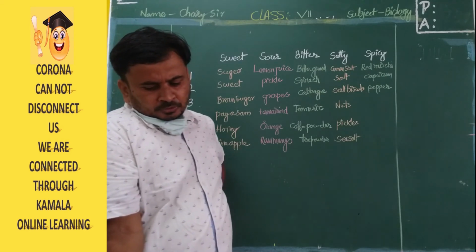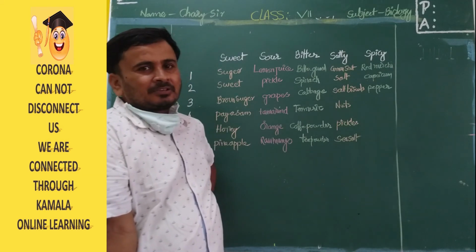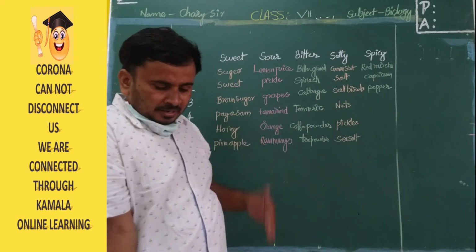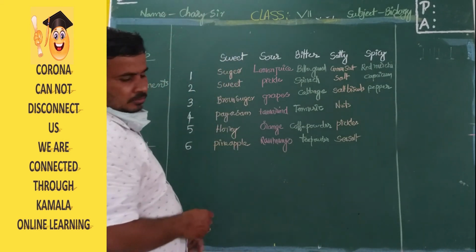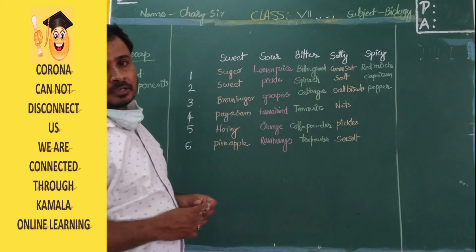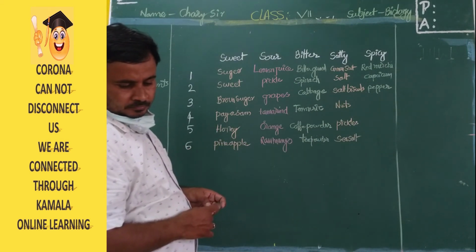Next, do you find any difference in the taste of raw and ripe fruit? Yes, some taste will be different. Raw and ripe, please note it down in your textbook.